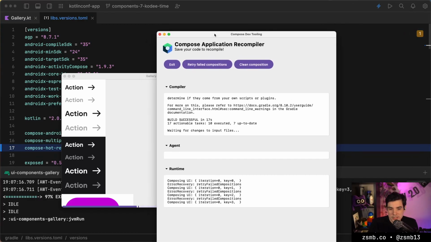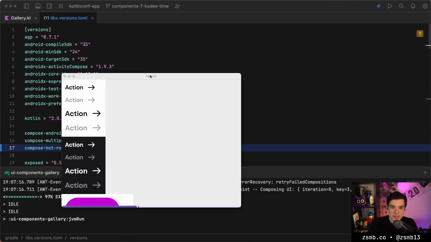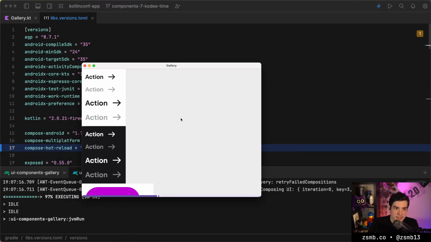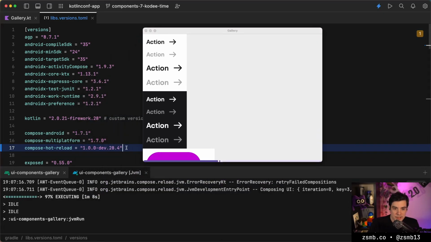Hopefully we won't need this too much, so I'm just going to move it off screen, but I'll bring it back if we find that something is stuck. Generally speaking, there were a couple bug fixes in hot reload since we last tried it, so I know that it's going to be a bit more careful about keeping state around, so it will prefer correctness after a hot reload now instead of trying to keep as much state in memory as possible.